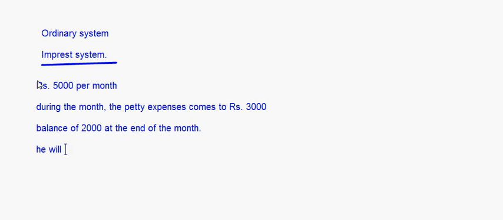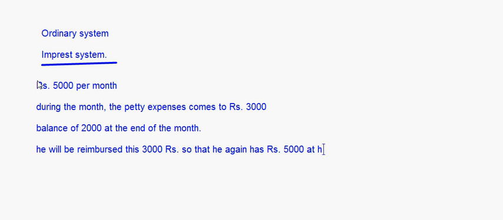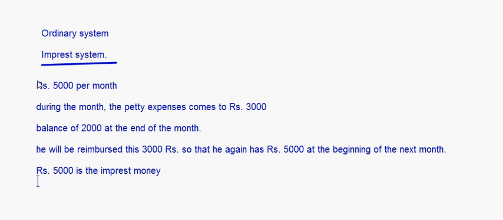Now he will be reimbursed this 3000 rupees which he has spent, so that he again has rupees 5000 at the beginning of the next month, right? So that is basically the impress system. And this rupees 5000, the fixed amount, is called the impressed money, and the system is called the impressed system, right?